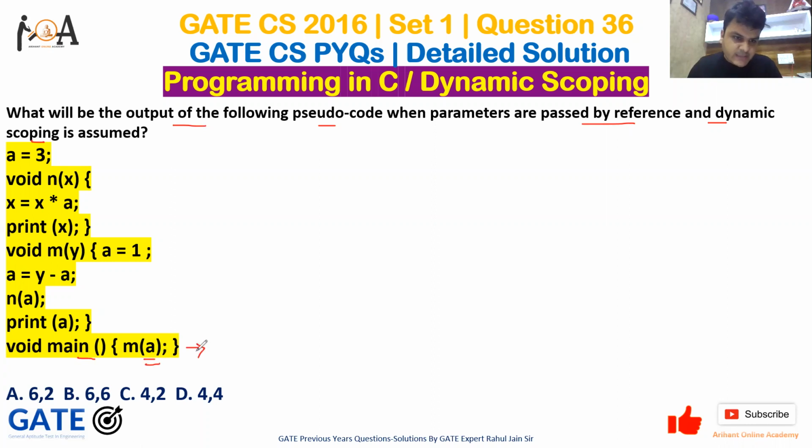So in this statement, if you will see, A is not locally defined. If A is not locally defined, we need to define this A with the global value of A. Now, what is global value of A? 3. So it will be passed as M(A), and A is 3. So it will be referred to this block. Which block? It will be referred to this block, because this is the block of M.